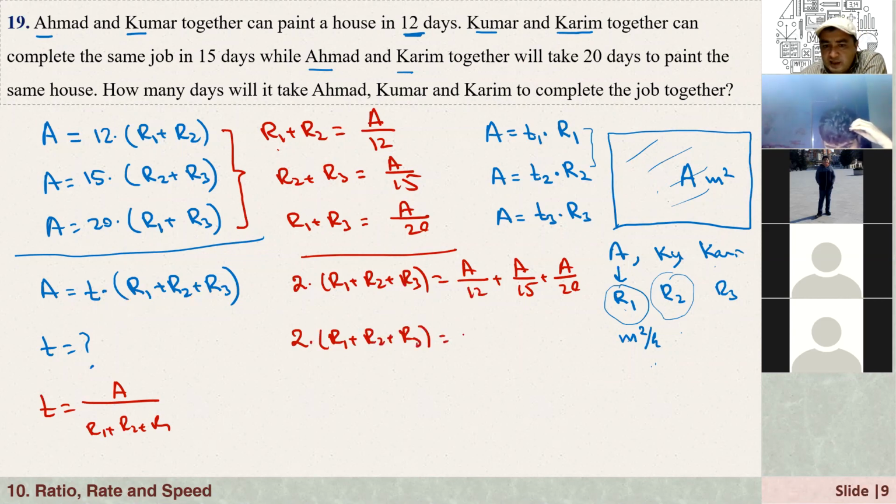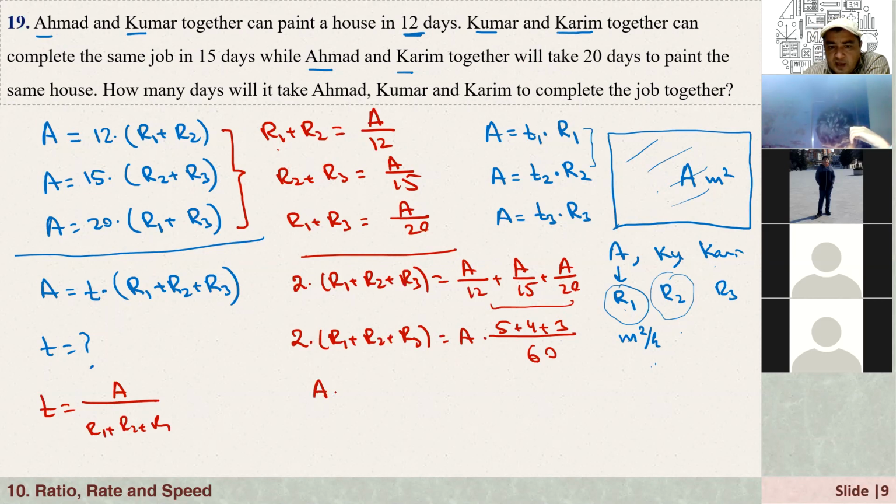And on the right-hand side, A is the common factor. And if you just simplify the fraction, the common denominator is 60. The first one is 5, right? The second one I should multiply by 4, the third one by 3. Now from here, just cross multiply, right?